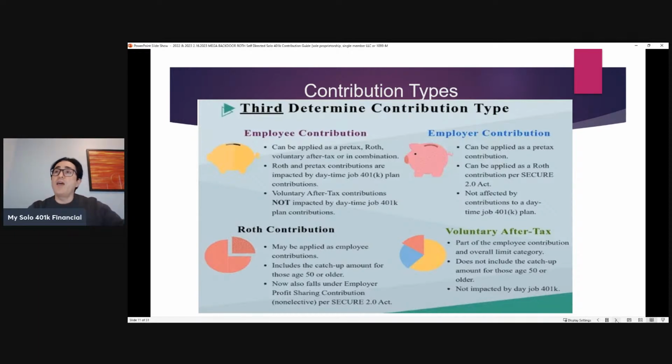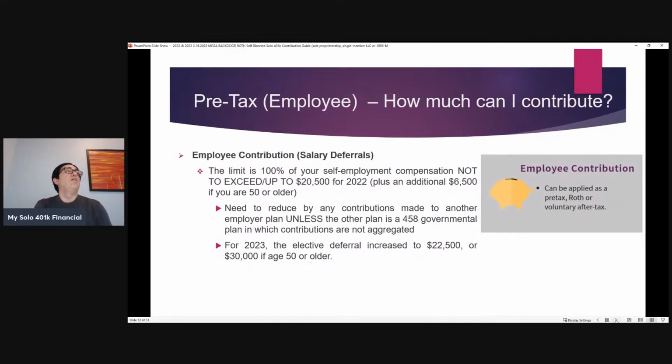So that's a lot, and we're now going to go through this and break it down in terms of the different limits, and then apply these limits to different scenarios. Let's first start out with the pre-tax employee limit. How much can I contribute? Well, employee contributions, which are also referred to as salary deferrals, the limit is 100% of the self-employment compensation not to exceed $20,500 for 2022, plus an additional $6,500 if you're 50 or older. For 2023, the limit went up to $22,500 or an additional $7,500 if you're 50 or older.